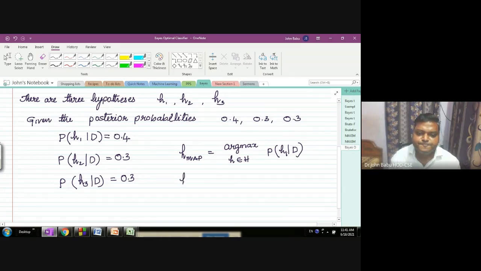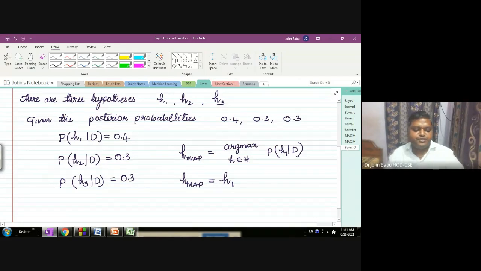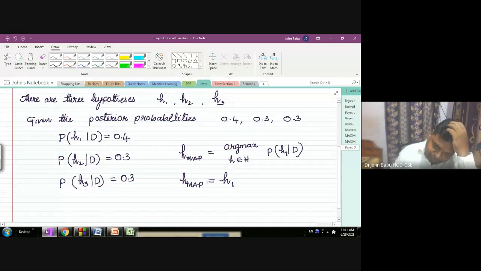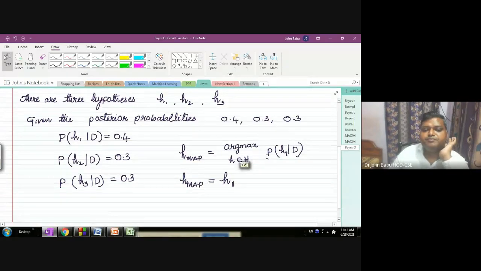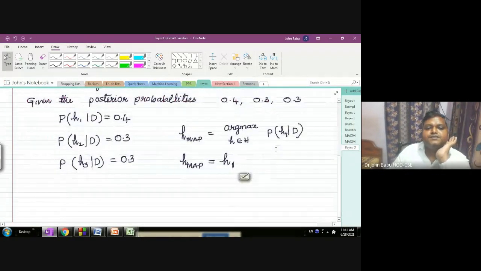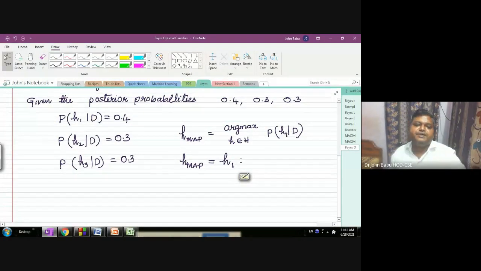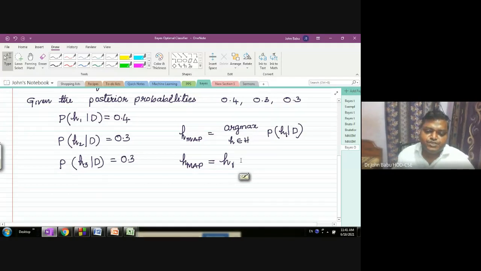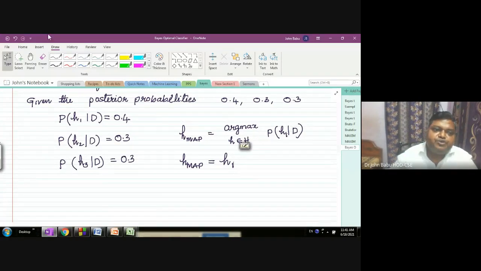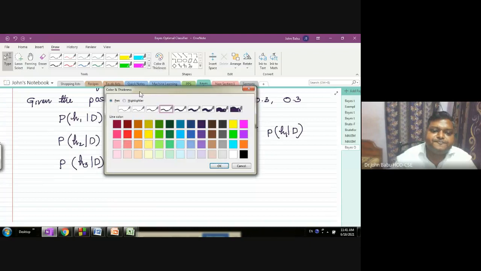Obviously H1, right? So the maximum a posteriori hypothesis is H1, the MAP hypothesis, because it has the maximum. That doesn't mean we will discard these two, but this is the maximum a posteriori hypothesis. Maximum chance is there. Now let us say we have got a new instance X.